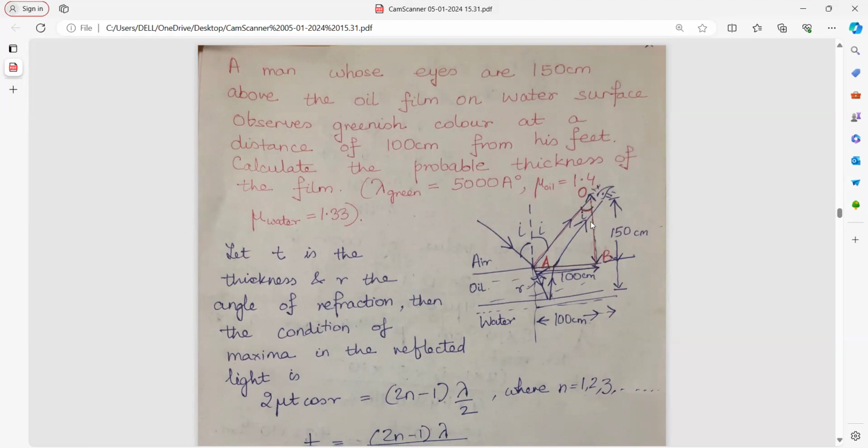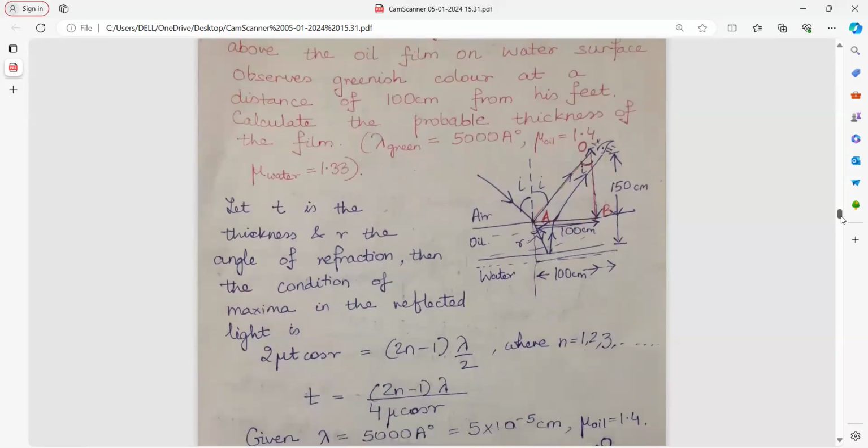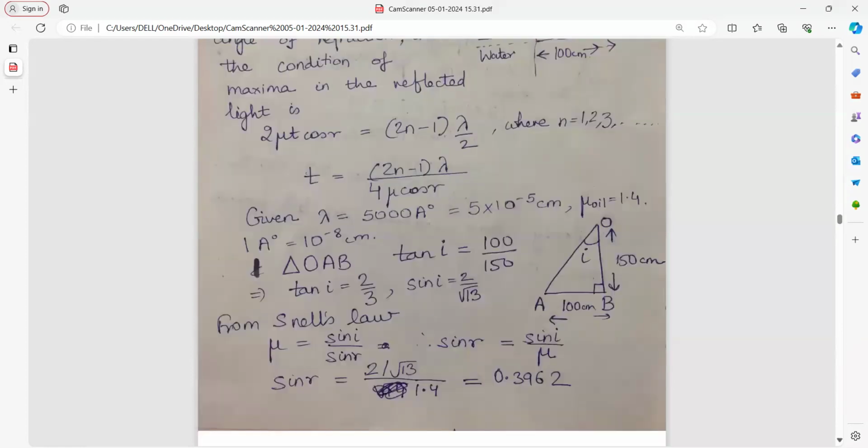See, if t has been assumed as thickness and r is the angle of refraction, then we will be applying the condition of maxima in reflected light because we are seeing the color. So this becomes 2 mu t cos r is equal to (2n minus 1) lambda by 2. And we will put the value of t, lambda angstrom we will convert to centimeter, refractive index of oil we have been given, 1 angstrom we will convert.